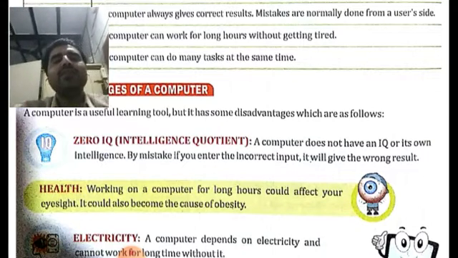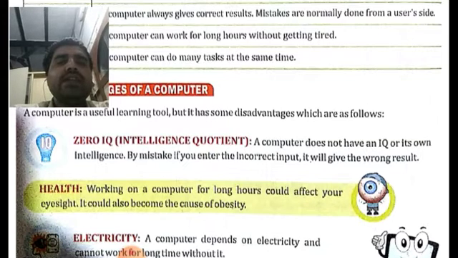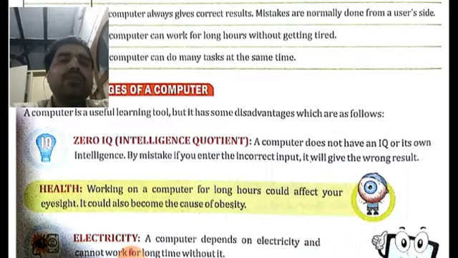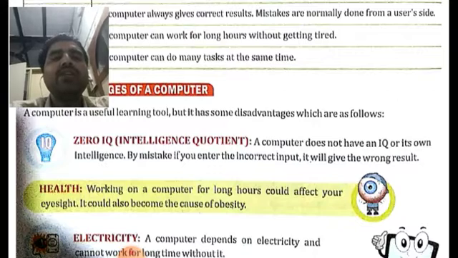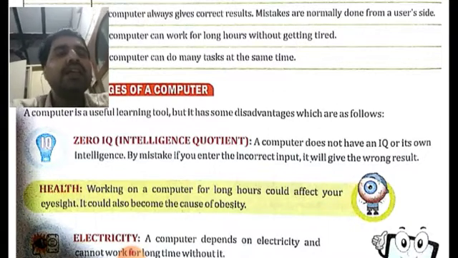Are you able to understand what question may be asked? A computer has dash IQ. What is the correct answer? It has 0 IQ. You may be given three options like it has 0 IQ, it has 1 IQ, or it has 100 IQ, 100% IQ. So you have to give the correct answer.